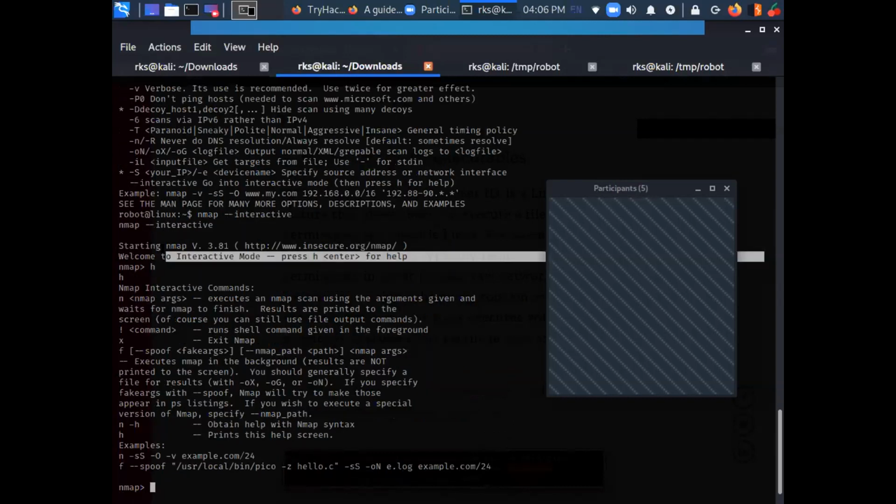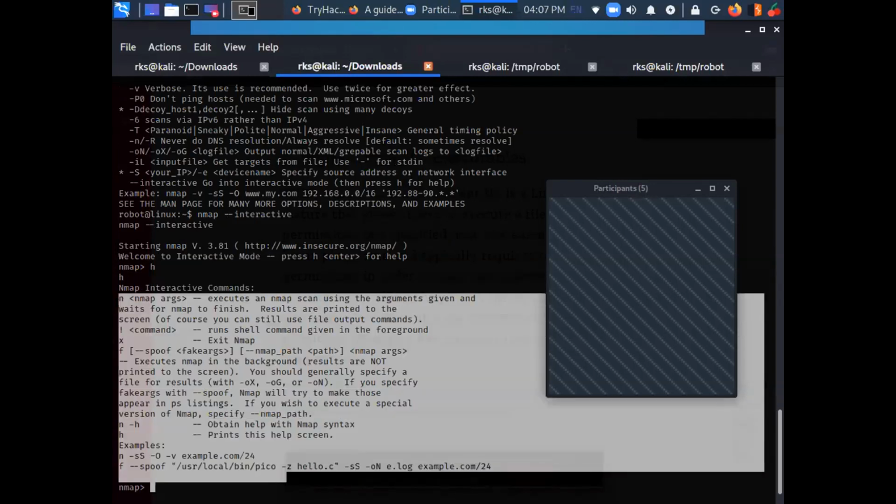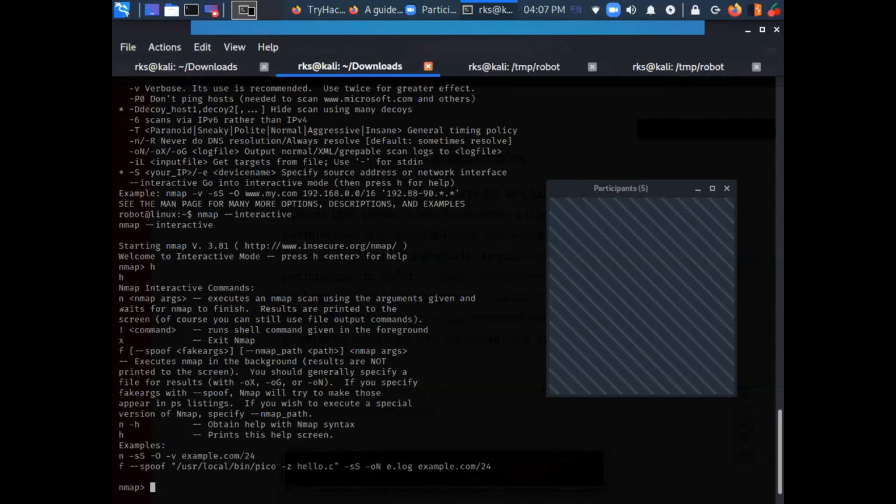I pressed H for help, and in here I can see further commands, and there's one command which is of great interest to me, this one. It says just type exclamation mark followed by a command, and it is going to be used to run shell commands.